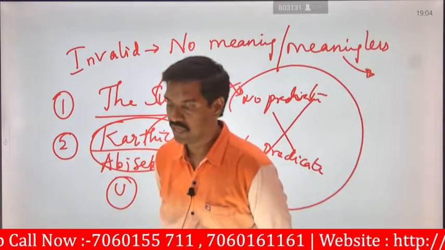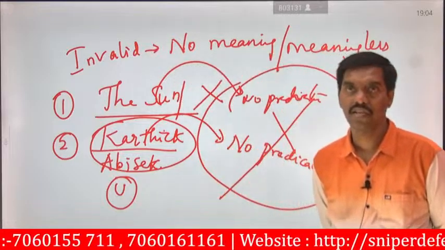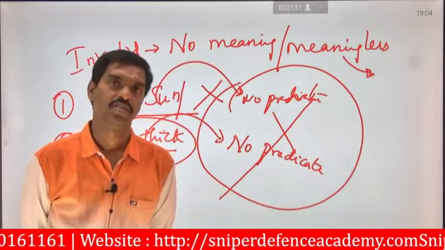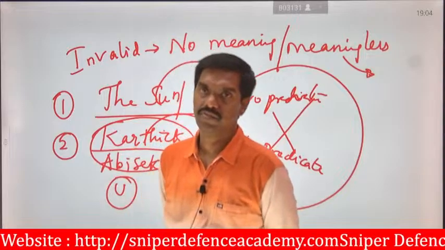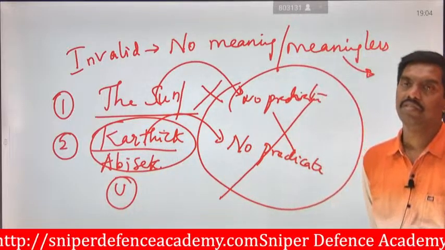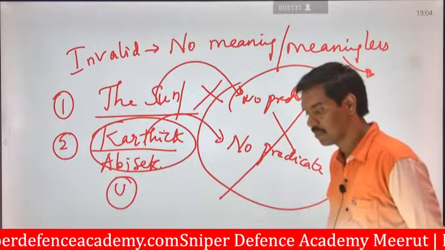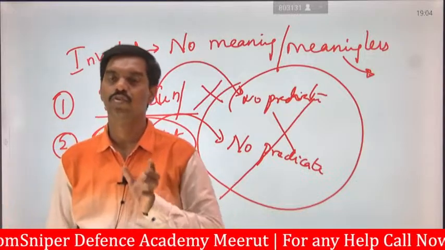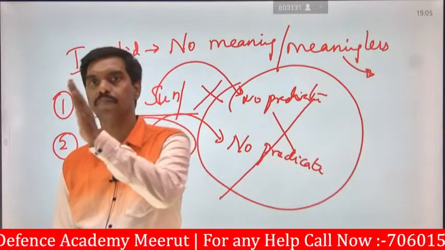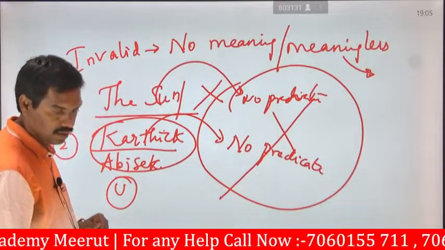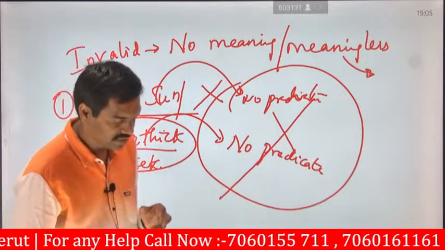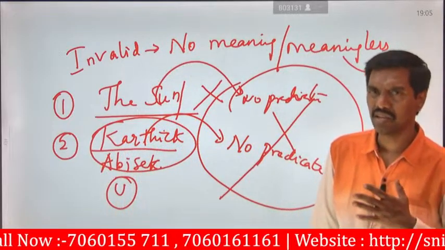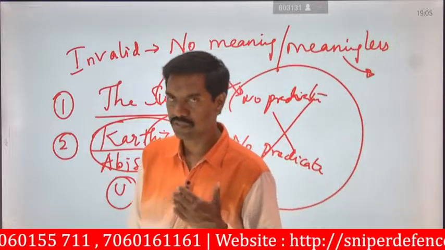So we are seeing two examples. The first is: the sun rises in the east. Here we find what is the subject and what is the predicate. Next we see: Abhishek plays cricket. Abhishek is the subject, and plays cricket is the predicate. This is one of the easiest ways to identify the subject and predicate. Next we will see some examples of how to identify subjects in various forms, various methods, one by one.